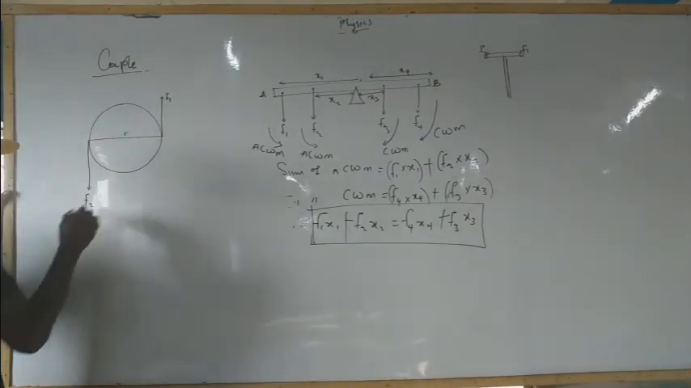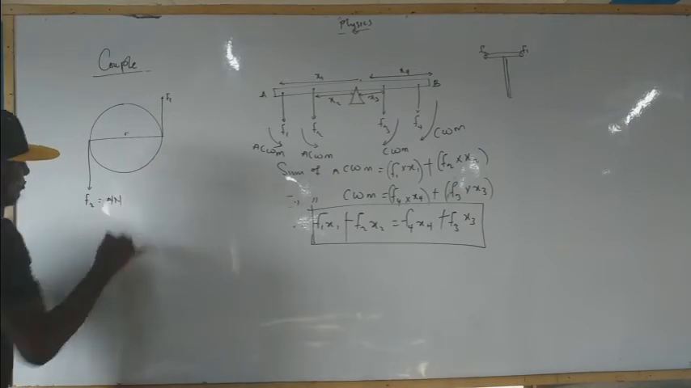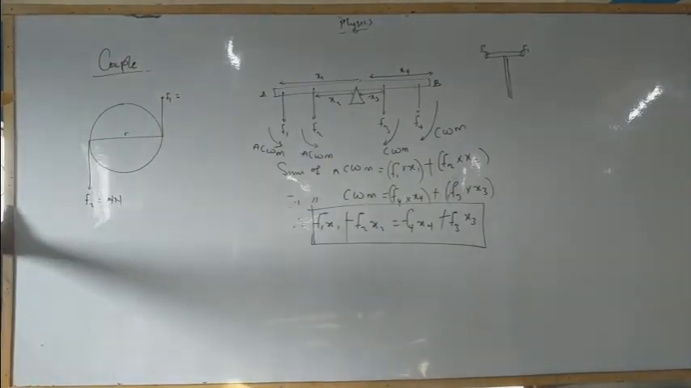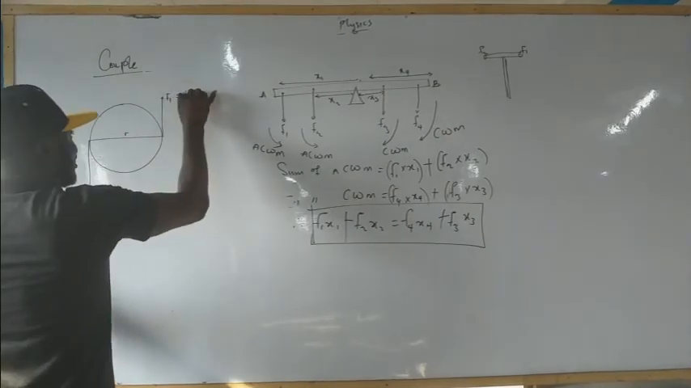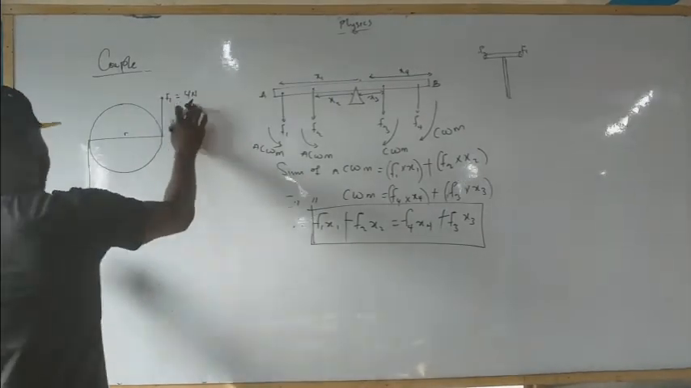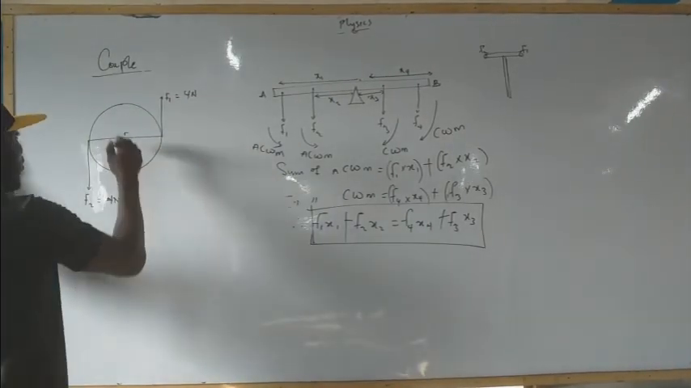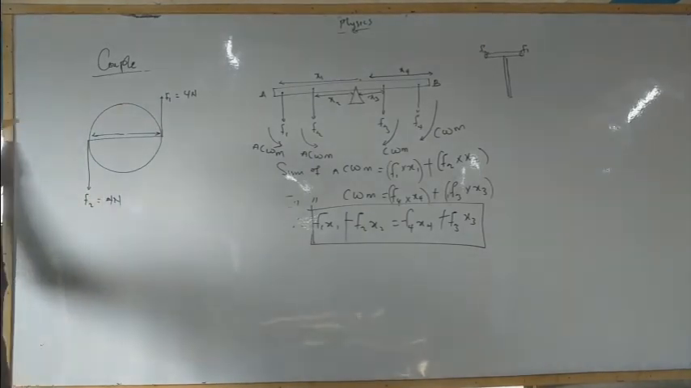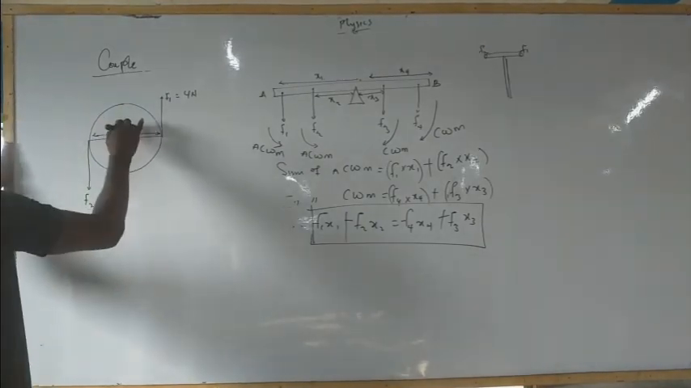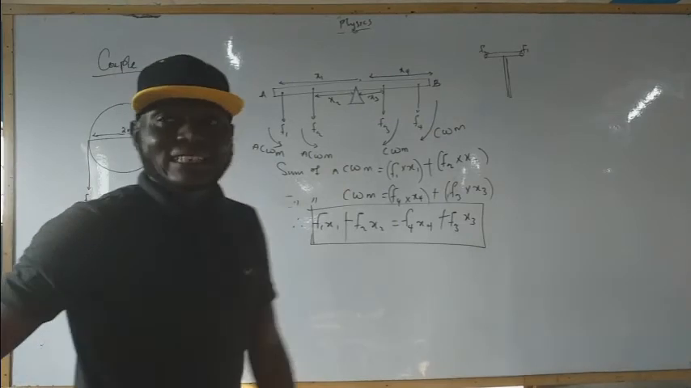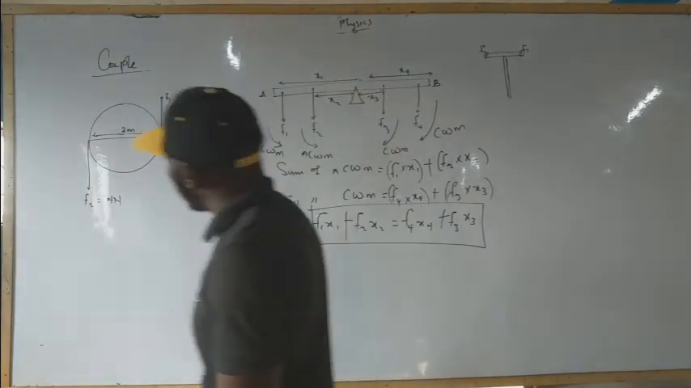Take for instance, if you have this to be 4 Newton, and since they are parallel, they are equal, so this will also be 4 Newton. Are we together? Parallel but equal forces, 4 Newton, 4 Newton, at a distance of, let's say, 2 meters. So we can say what?